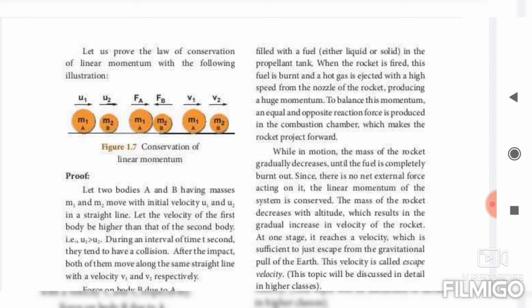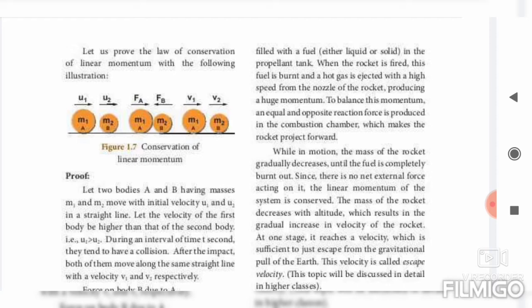Since there is no net external force acting on it, the linear momentum of the system is conserved. The mass of the rocket decreases with the altitude, which results in a gradual increase in the velocity of the rocket. At one stage, it reaches a velocity which is sufficient to just escape from the gravitational pull of the earth. This velocity is called escape velocity. So this much is a 4 mark question. Okay, describe rocket propulsion. That's a 4 mark question.